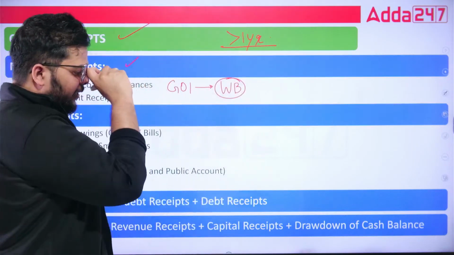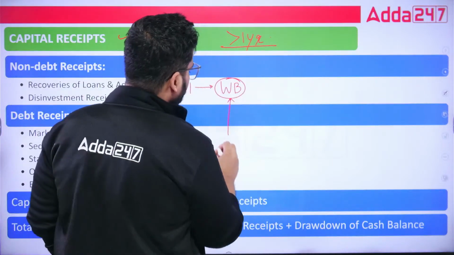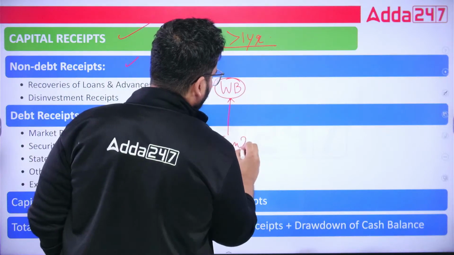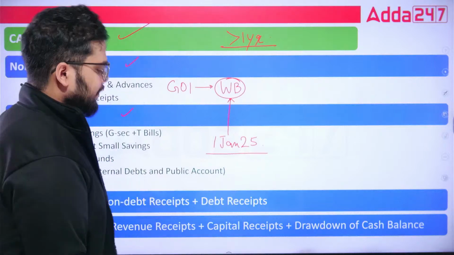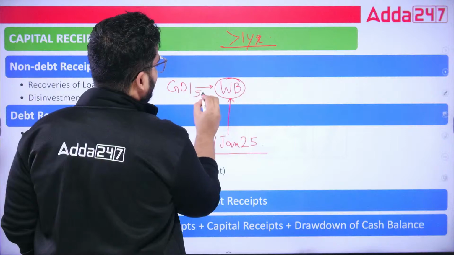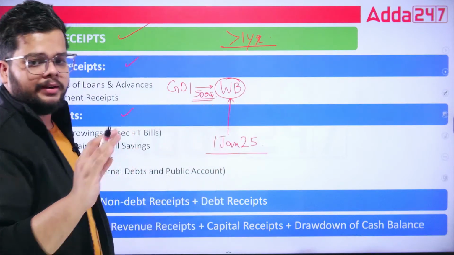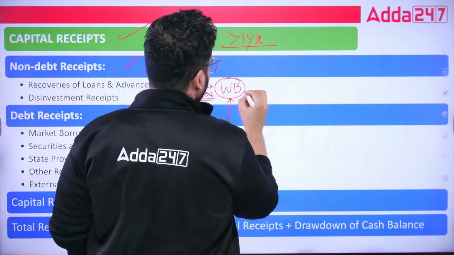Now it approaches World Bank, let's say on 1st of January 2025, okay. And the demand of government of India is that we want 500 crore, okay. Just for assumption, that is a very huge amount, but for your assumption only. Fine.